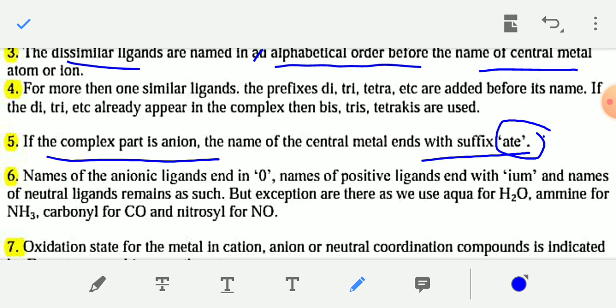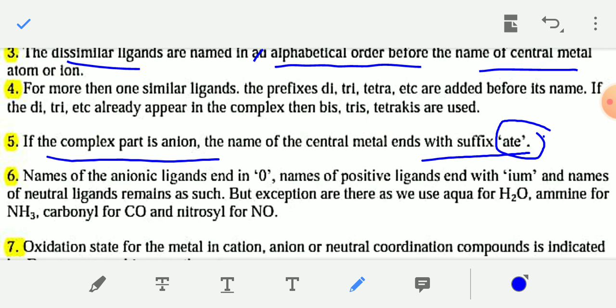Rule number 6: names of anionic ligands end in O, and names of positive ligands end with IUM.